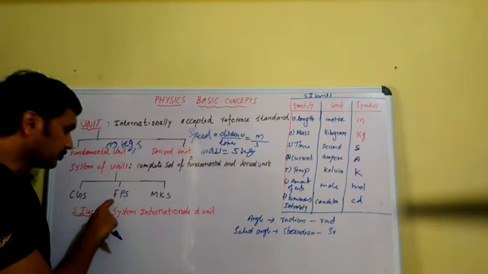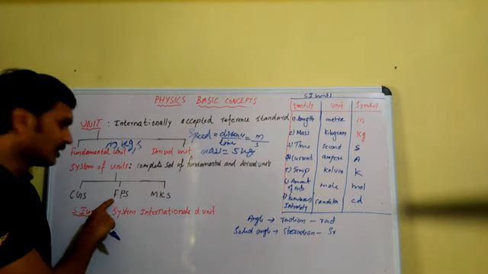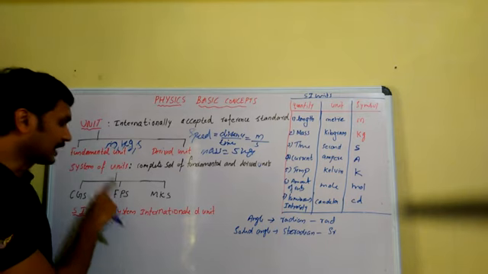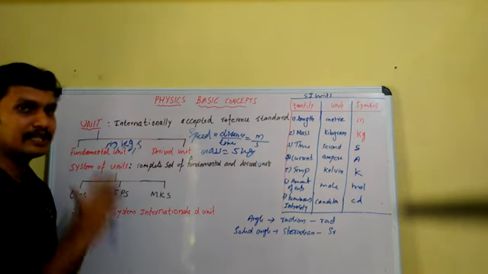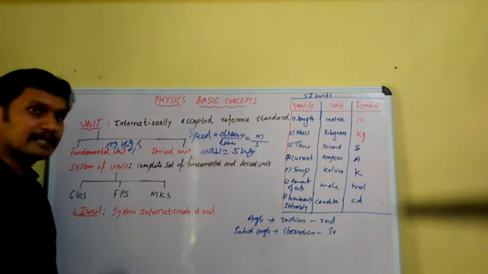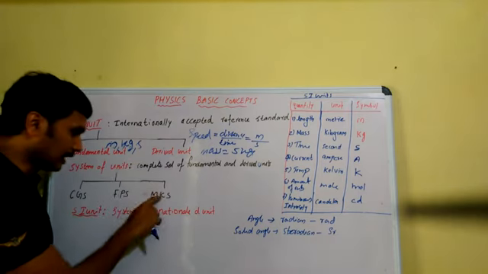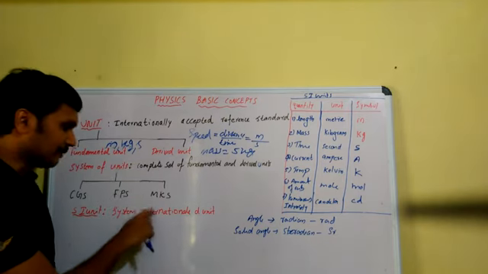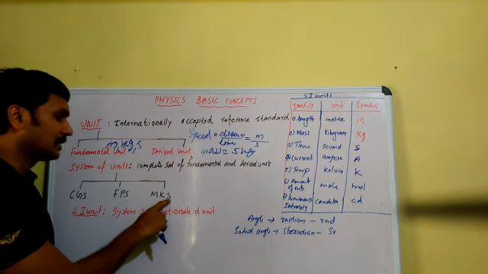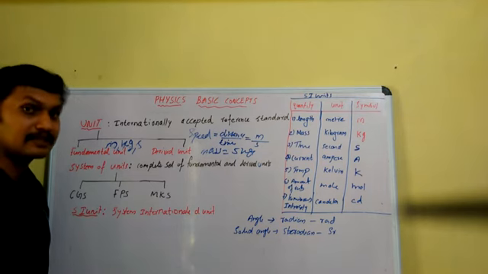Another system, the FPS system. F for foot, used for the length measurement. For the mass measurement, pound is used. For the time measurement, second is used in that system. And the MKS system is another system. For the measurement of mass, kilogram is used. For the measurement of length, meter is used. For the measurement of time, second is used. That is the MKS system.